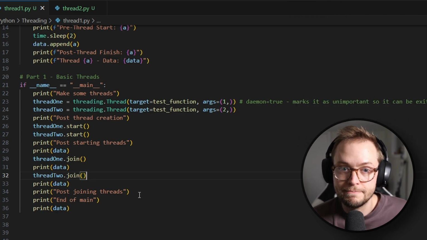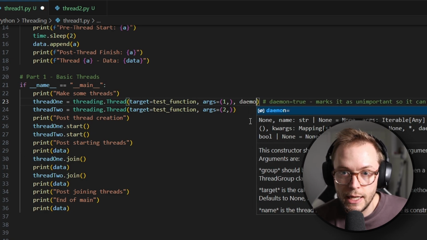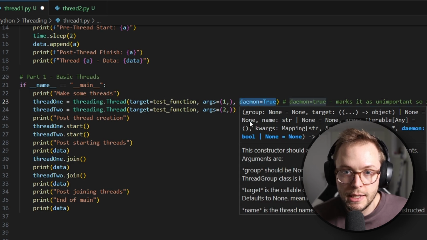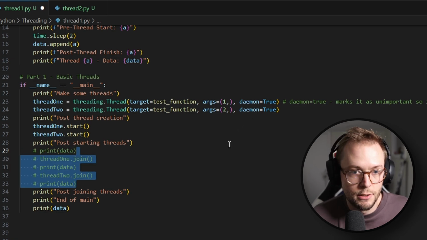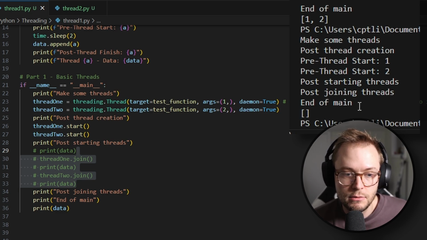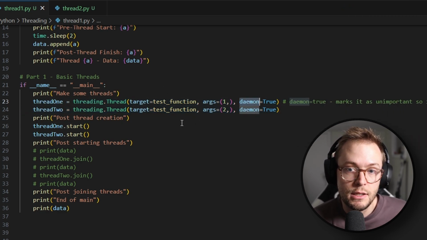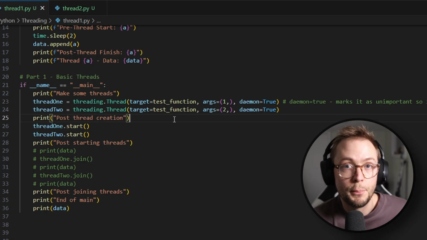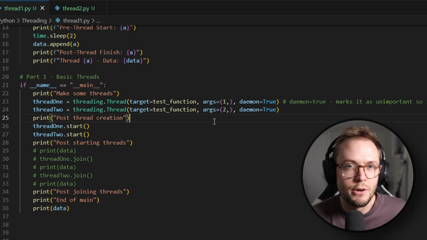Yeah, pretty cool. Now, just to show what I mean, let's set daemon equals true. Let's add this to both and see what happens. And I'll comment out these here. If I run this, it just gets to end of main and the threads are just killed. They never actually get to finish what they were doing because they were considered daemon threads. And daemon basically, again, just means that it's unimportant. It's part of the program, but it's not really that important if it finishes. There's a technical term for daemon, but that's what you can consider it.